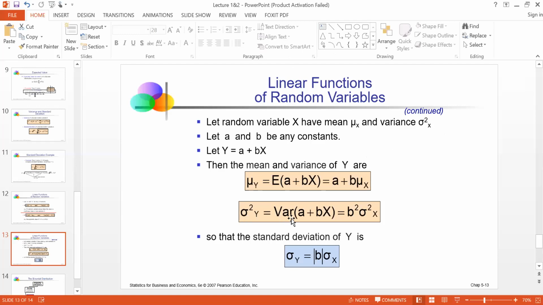And yes, if you take variance on linear function a plus bx, the result is b square sigma square x. I have also showed you the breakdown, so now you understand where this result is coming from. So that is the linear function and the random variables. If you take expectation and variance of a linear function, that's what you get, and that's how you have to work on it.